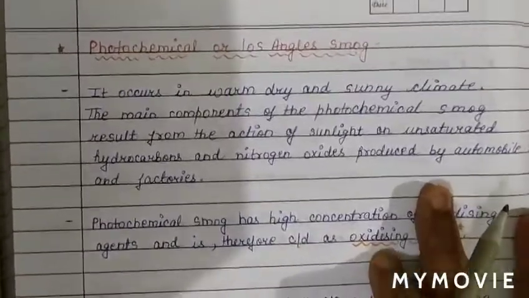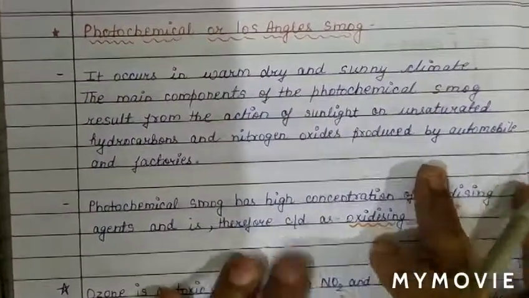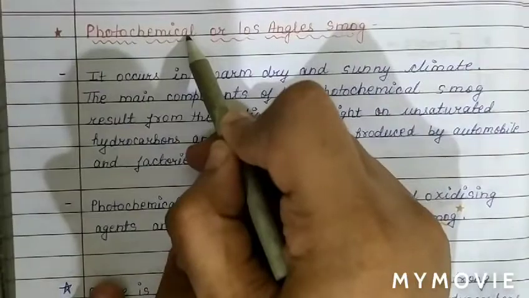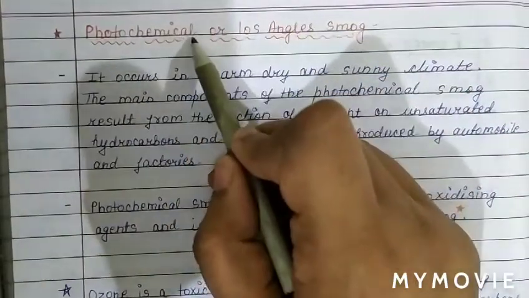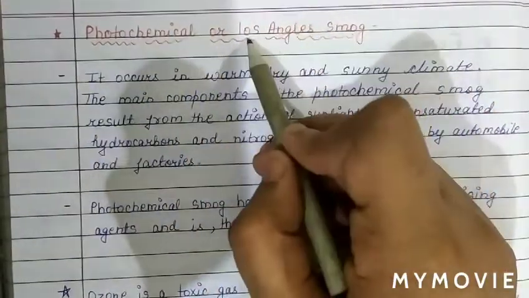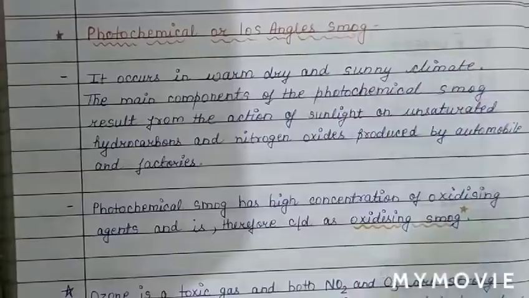Now the next type of smoke we are going to study is photochemical smoke, and we also call photochemical smoke Los Angeles smoke.